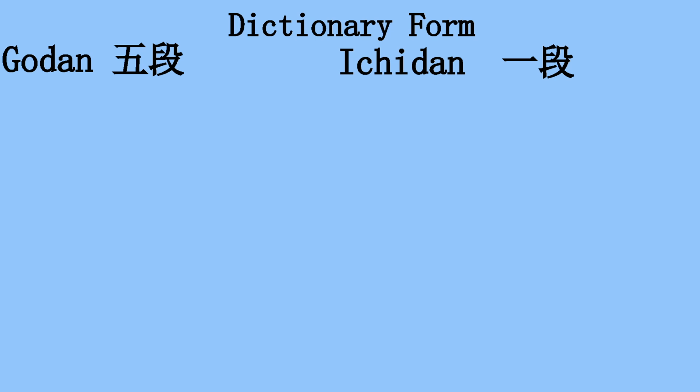In this lesson I will go over some very basic Japanese grammar. I want to talk about Japanese verbs and the two categories they fall in: Godan and Ichidan verbs. And there are also some exceptions. The goal of this lesson is not yet to understand how to conjugate them, but we will focus more on the dictionary form of verbs to understand the two categories and give you some pointers how you can identify in which of the two categories the verbs fall into.